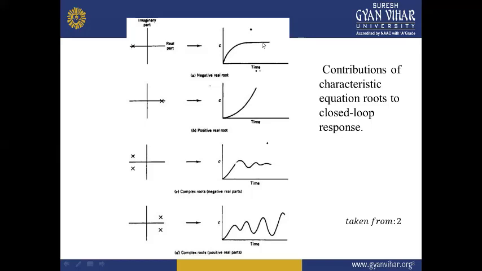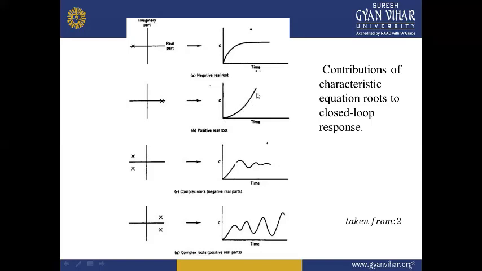The next is the positive real root effect. If the characteristic equation has some positive real roots, that means a root lying on the right hand side of the S plane as shown in this figure, and when the response is plotted, it goes like this. It is exponentially increasing.